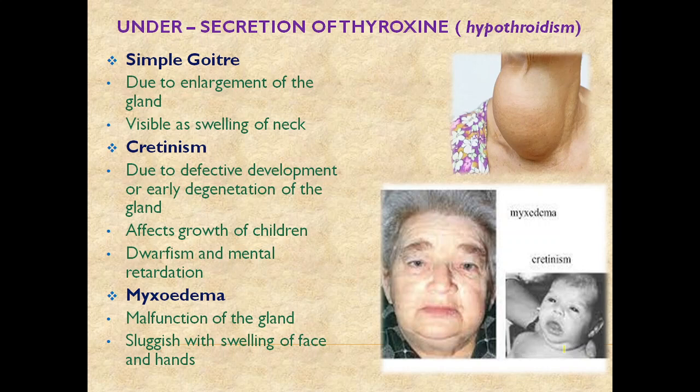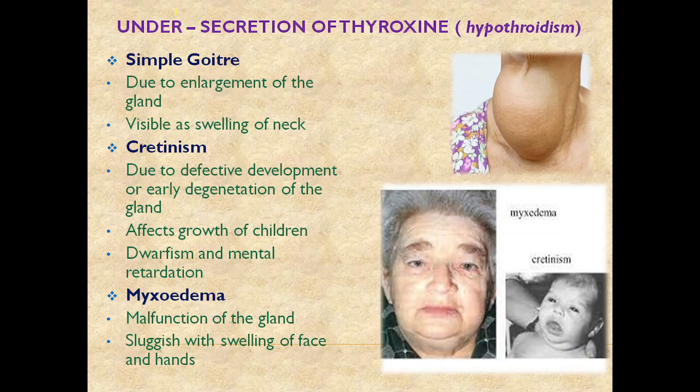Then comes cretinism, which is due to defective development or early degeneration of the gland. It affects growth of children, causing dwarfism and mental retardation. And then comes myxedema, which is malfunctioning of the gland, sluggish, with swelling of face and hands.